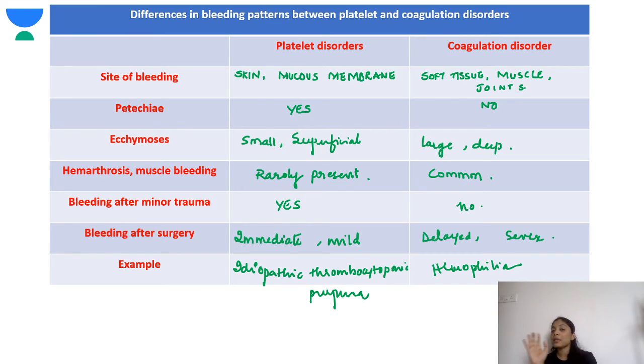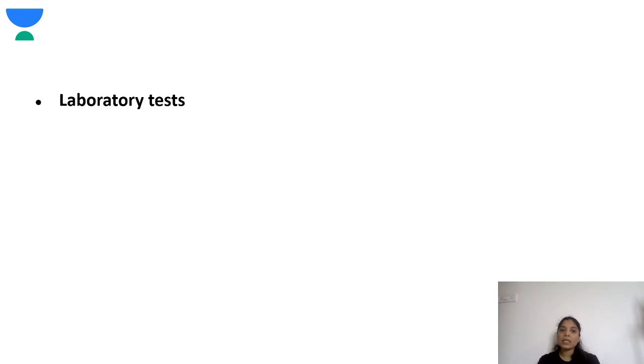Bleeding after minor trauma is present in platelet disorders, while in coagulation disorder it may not be, as it is more of a spontaneous bleed. Bleeding after surgery is immediate and mild in platelet disorder, while in coagulation disorders it will take up to 1 to 2 days for a bleed to happen after surgery, and it is often severe. The best example for platelet disorder is idiopathic thrombocytopenic purpura, and for coagulation disorder it is hemophilia. This is the very important thing you have to keep in mind. Now coming to the lab test. What will you get?